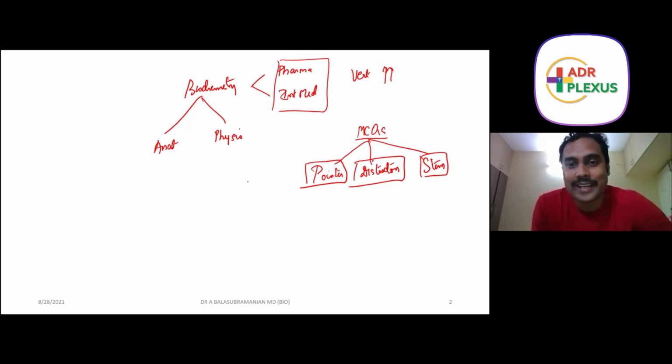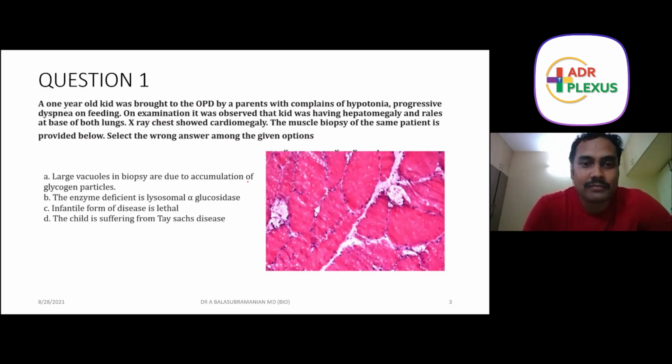So let us go ahead and start with the 10 MCQs. The 10 MCQs are going to be image-based MCQs. They are going to be clinical case oriented and picked up from 10 different chapters, so that you get a hang of all the things going on in biochemistry. Right, so let's start with question number 1.